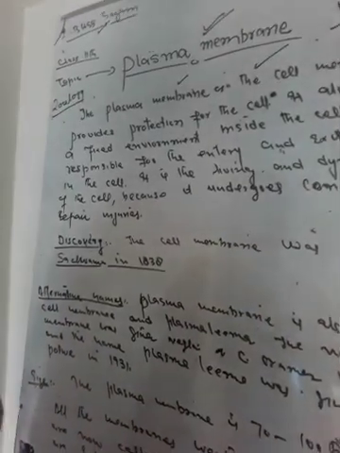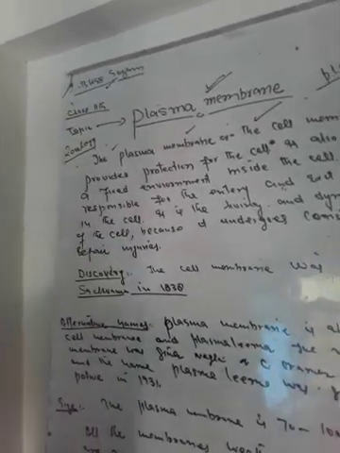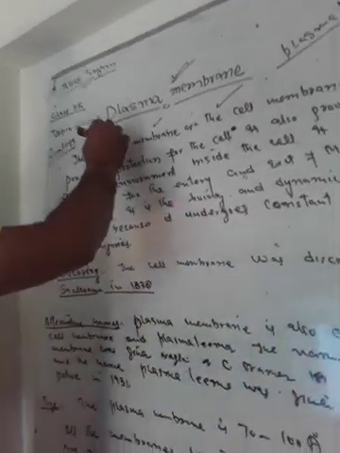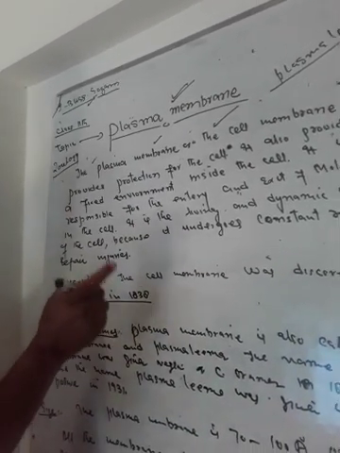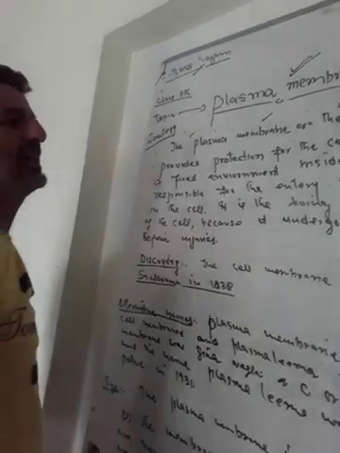This plasma membrane provides protection for the cell. The most important point here is that it provides a complete protection for the cell, because it is the plasma membrane which is responsible for both the internal and the external affairs of the environment. Dear students, it is responsible for both input and the exit of the cell, and it is the cell membrane which gives protection for the cell. It also provides a fixed environment inside the cell.